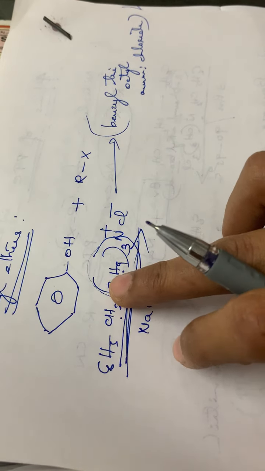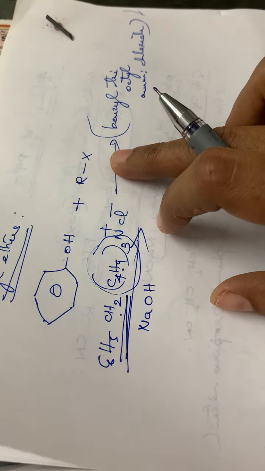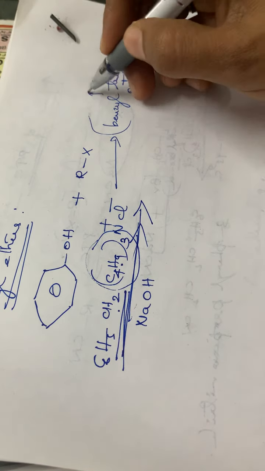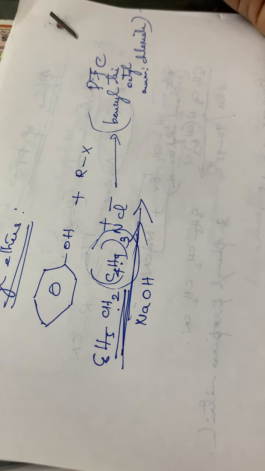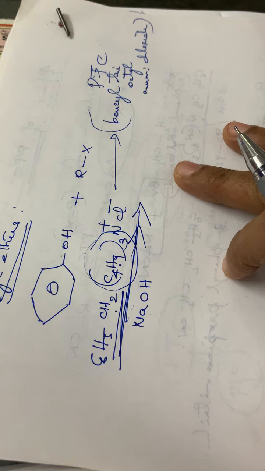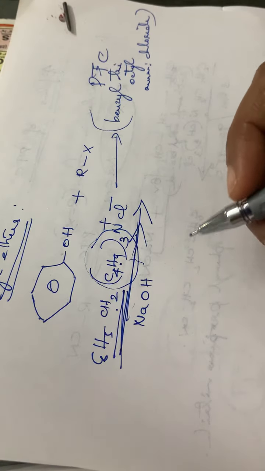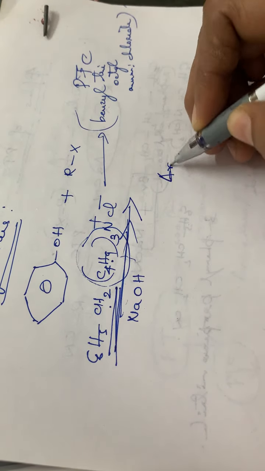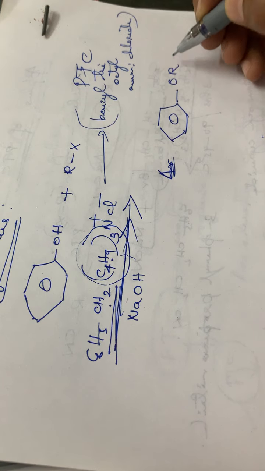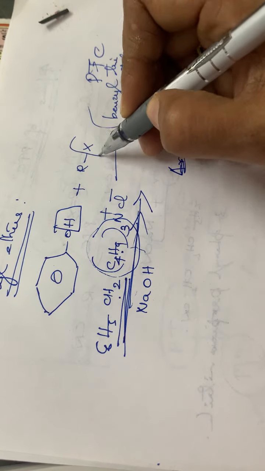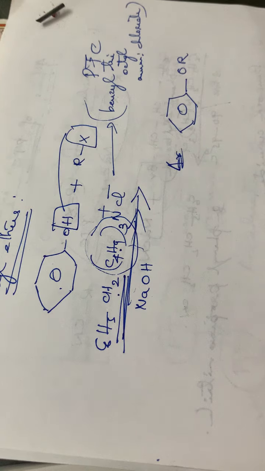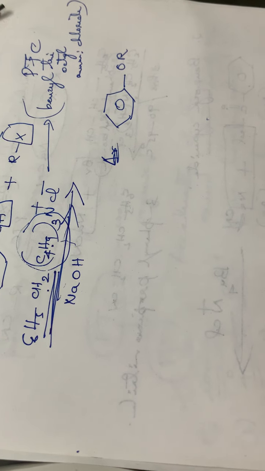So this is the reaction: phenol in the presence of alkyl halide, and the phase transfer catalyst used here, PTC, is benzyl trioctyl ammonium chloride. Again the product will be an ether, that is an aryl ether. I will write it like this: C6H5OR, as HX will be eliminated, so it will be C6H5OR.